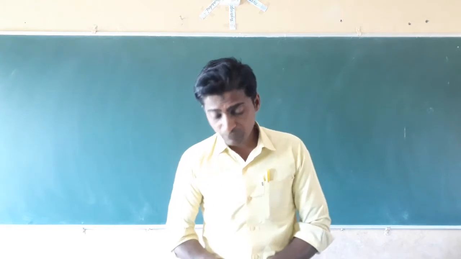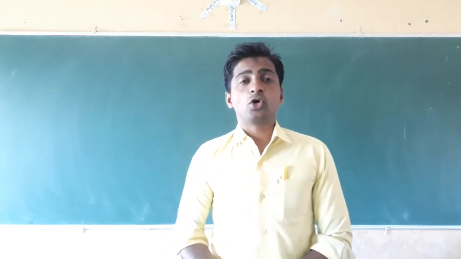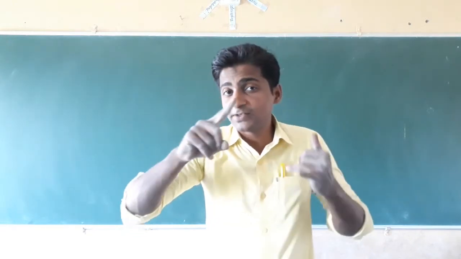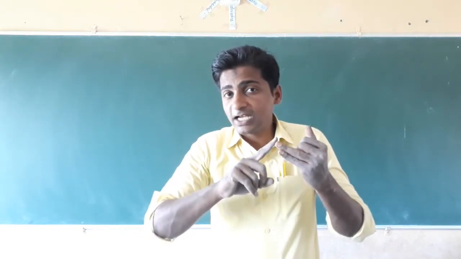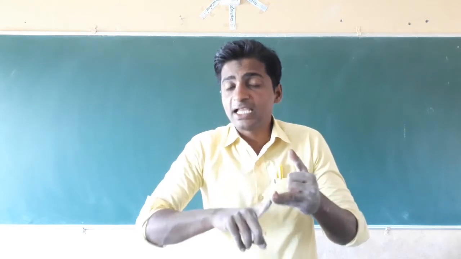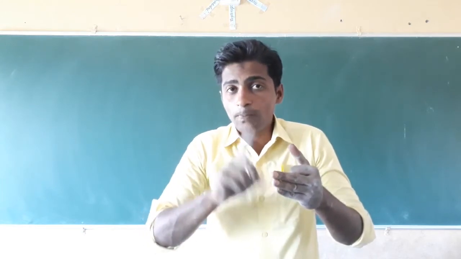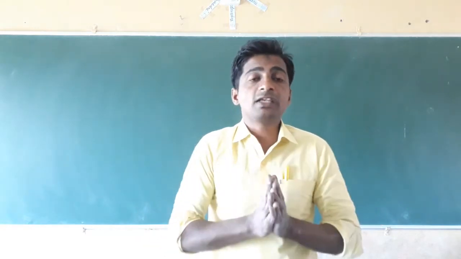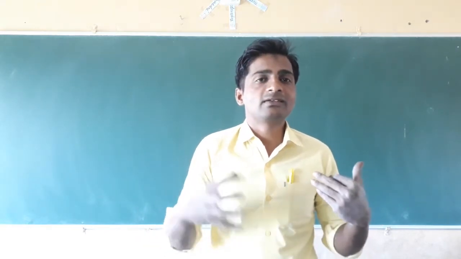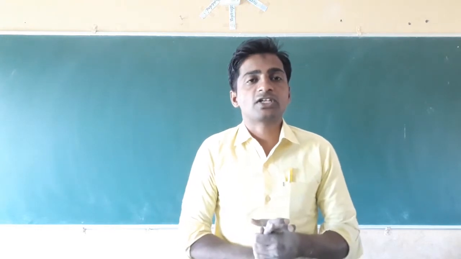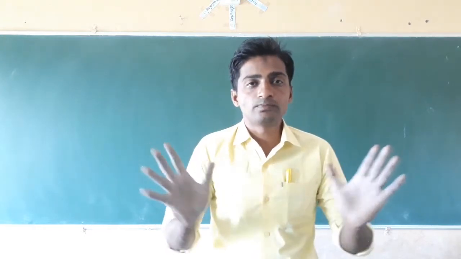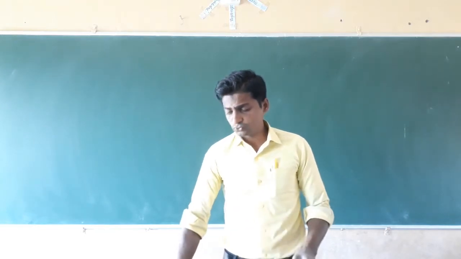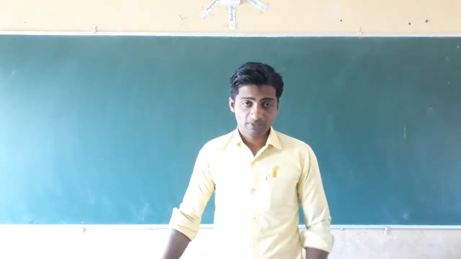Opaque objects are those objects through which light will not pass. In transparent materials light passes completely, in translucent light passes partially, and in opaque light will not pass. It means a shadow will form when light falls on the surface of opaque objects, for example wood, dust, stone and oil. Dear students, today we are going to study about the shadow.